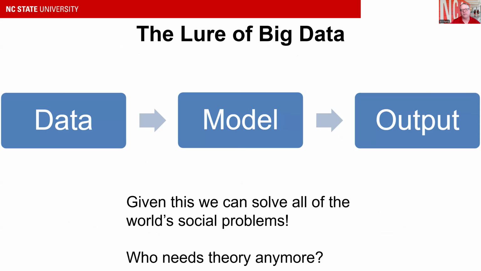Of course, the lure of big data is that we take this data, we throw it through some sort of model, and we get an output. And with that, we can solve all the world's problems, right? We don't need theories anymore that explain how human behavior works. We just take the data of these human interactions with the digital world and predict what their next actions are going to be. That's going to solve all the social problems of the world. But in reality, we know that's not the case.